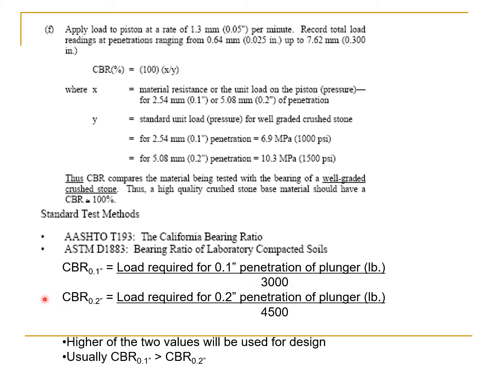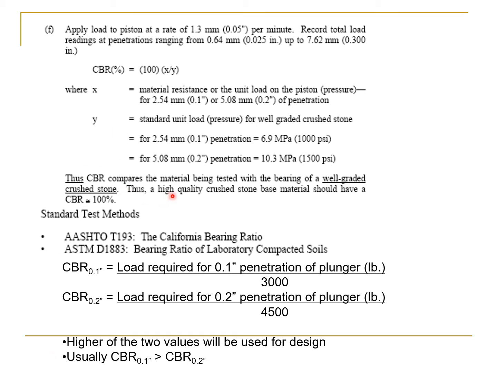CBR corresponding to 0.2 inches penetration is the load required for 0.2 inch penetration of plunger in pounds divided by 4,500. This is 4,500 pounds, that is the standard load in the case of standard crushed stone corresponding to 0.2 inches penetration. That means 4,500 pounds load is needed to have a penetration of 0.2 inches in the standard crushed stone. Higher of the two values will be used for design as the design CBR, and usually CBR corresponding to 0.1 inches is greater than the CBR corresponding to 0.2 inches.